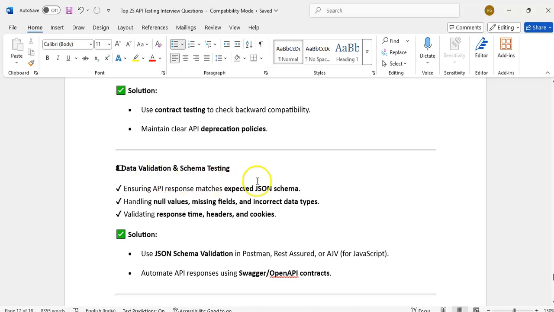And data validation, schema testing. Is the correct data in the response? That is a bigger challenge. If a big array is coming in the response, the client is asking that they want each and every field to be correctly coming or not. Big task. Schema testing also: whether it is correctly coming, string coming in string format only, integer coming in integer format, double coming in double format only.